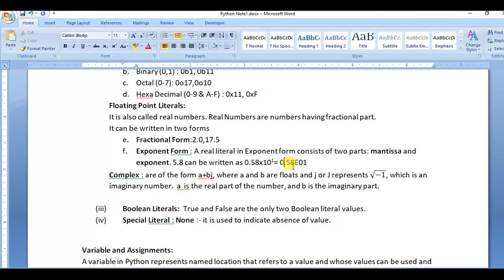Okay, so in this way we can express decimal or fractional values.